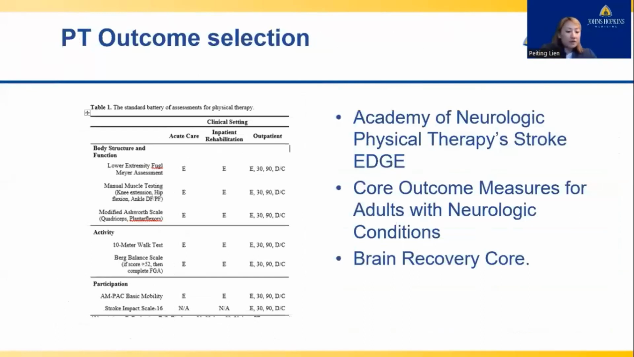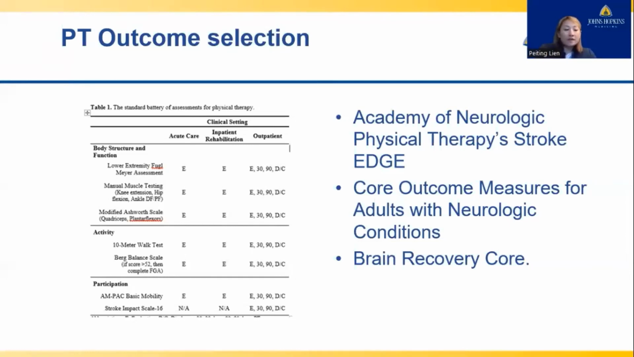Now, similarly for physical therapy, the selection for functional assessment was guided by the Academy of Neurological Physical Therapy, Stroke Edge, and core outcome measures for adults with neurological conditions and the Brain Recovery Core. The physical therapists on the team consulted with clinicians in their respective clinical settings to ensure feasibility of each functional assessment. Importantly, some selected outcome metrics had known ceiling effects, requiring the battery to have some flexibility should a clinician need to progress to a different assessment for a specific patient.